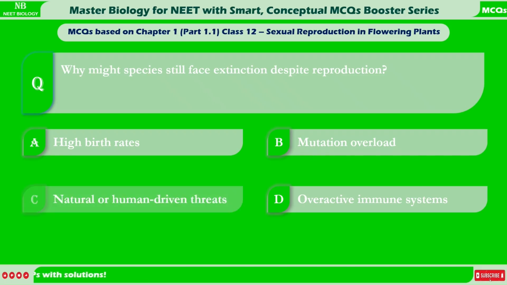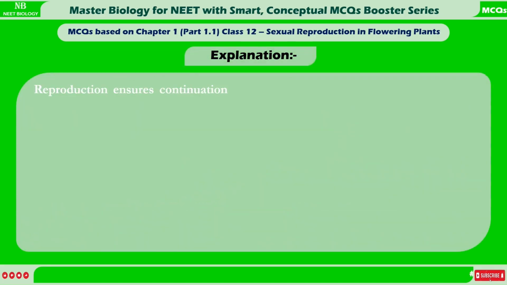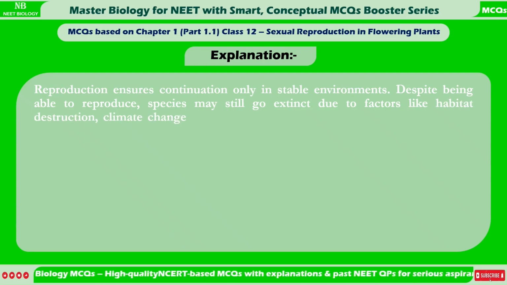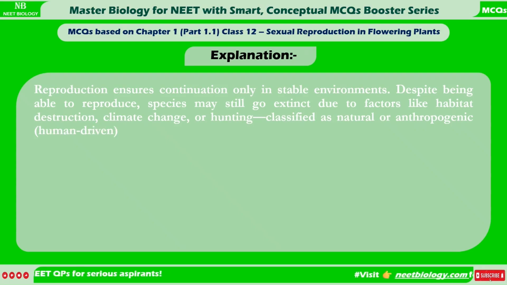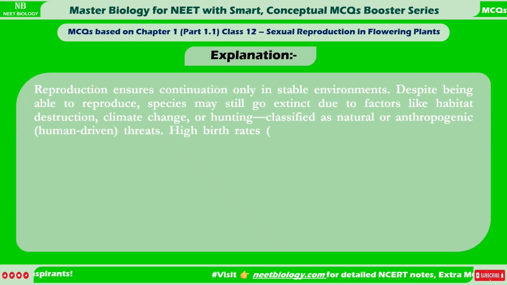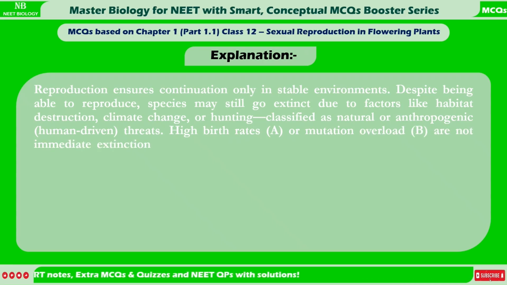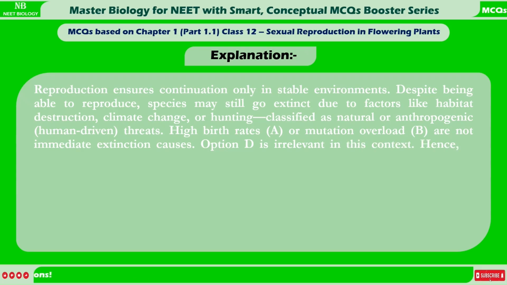Correct answer is C. Natural or human-driven threats. Explanation: reproduction ensures continuation only in stable environments. Despite being able to reproduce, species may still go extinct due to factors like habitat destruction, climate change, or hunting, classified as natural or anthropogenic, human-driven threats. High birth rates, A, or mutation overload, B, are not immediate extinction causes. Option D is irrelevant in this context. Hence, C accurately explains extinction despite reproductive capability.